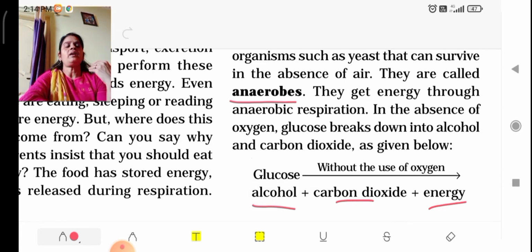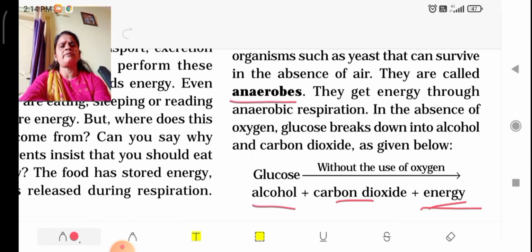In anaerobic respiration, the amount of energy released is very much less than in aerobic respiration. That is one disadvantage. But this much energy is sufficient for the anaerobes, the microorganisms which get energy through anaerobic respiration. For those organisms the energy requirement is very low, which can be fulfilled by anaerobic respiration.